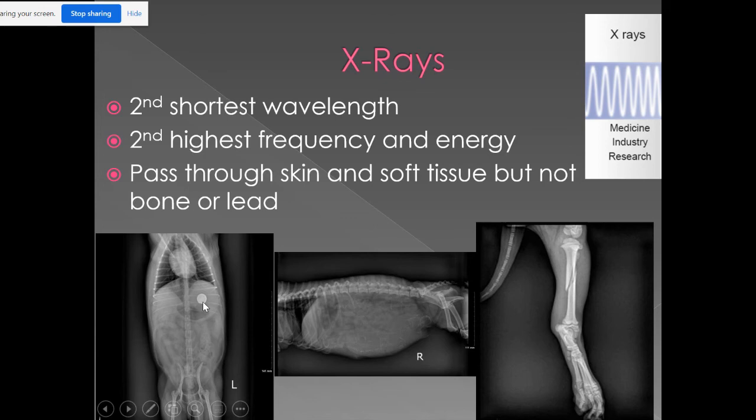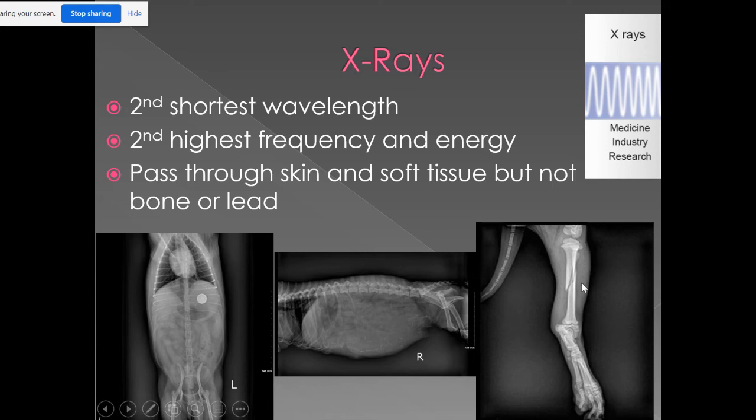So there's a round metal piece right here in the stomach. We know it's metal because the x-ray can't go through it. This dog actually came in because it swallowed a coin. We didn't know that at the time, but as soon as we took the x-ray, we were able to decide that yes, it swallowed a coin and we had to go get it out. But the dog's fine. We called it a puggy bank. It was a pug. I'm going to skip the middle one for now.